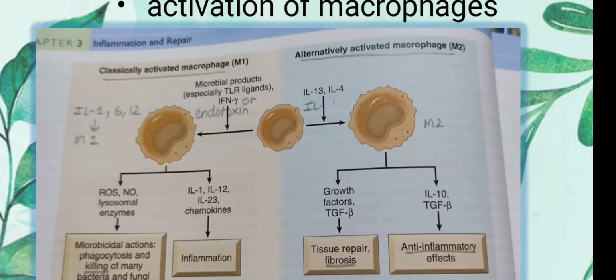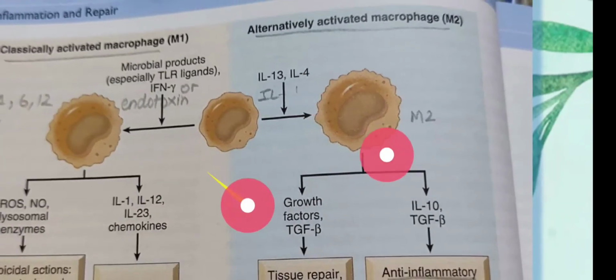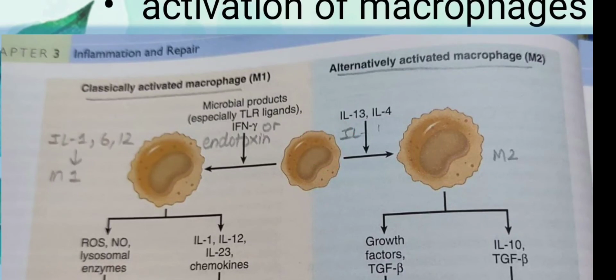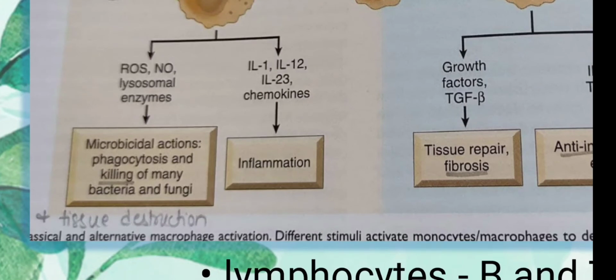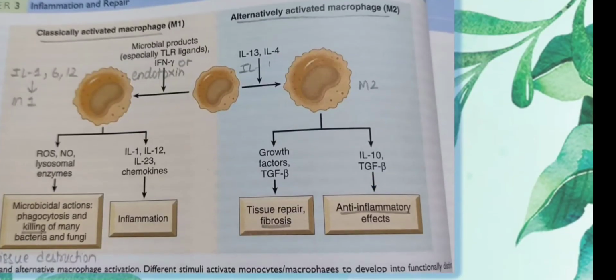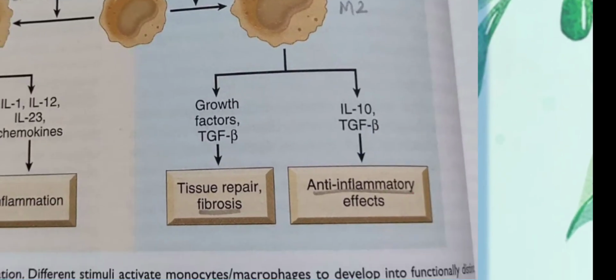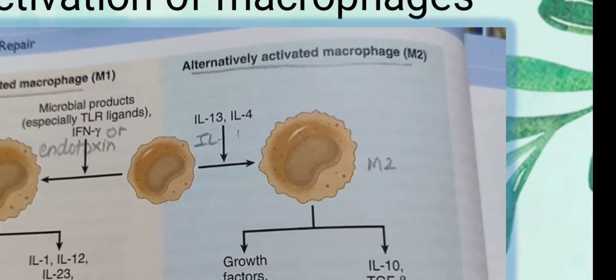So let me repeat how this activation of macrophages is taking place. There are two processes, classical and alternate. In classical, M1 macrophages are produced, and the end result is killing of bacteria and fungi and inflammation. In the alternate pathway, the main ending is fibrosis and anti-inflammatory effects. The classical pathway is mediated by toll-like receptor ligands and interferon gamma, and the alternate pathway by interleukin 4 and interleukin 13.